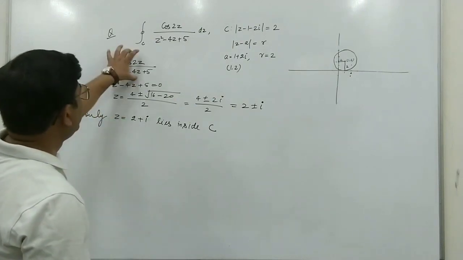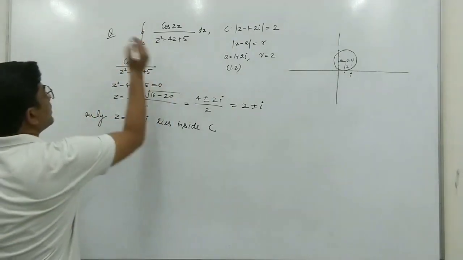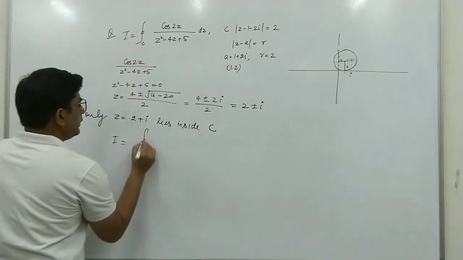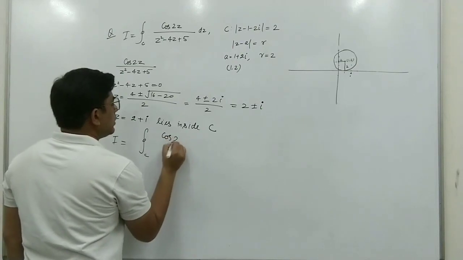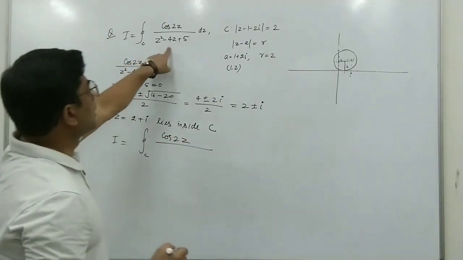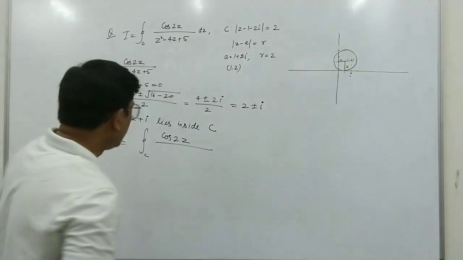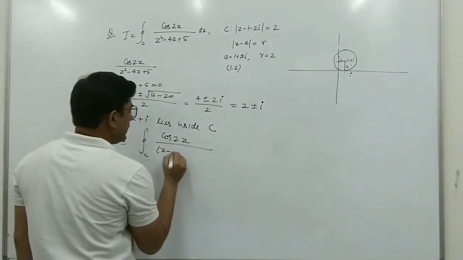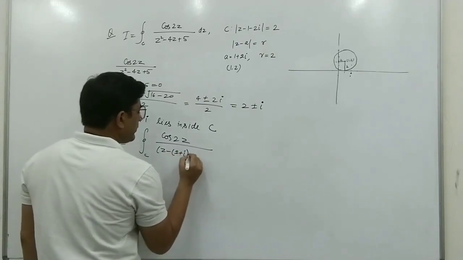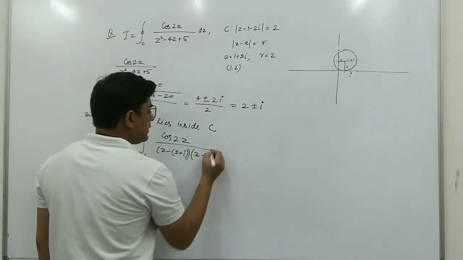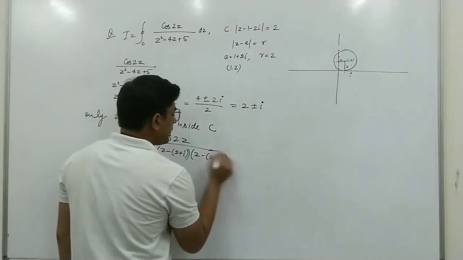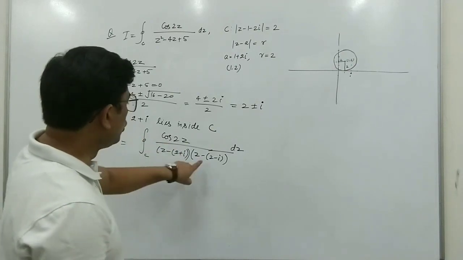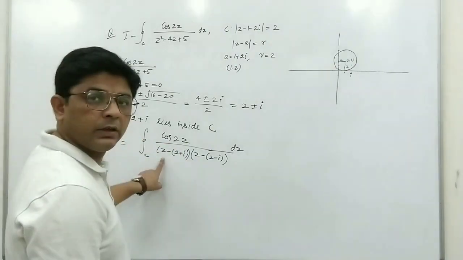Now we can write the given function again. Suppose this is I, so we can write this integral I as integral over C of cos 2z upon z square minus 4z plus 5. If we write in terms of factors, this will be (z minus 2 plus i) into (z minus 2 minus i), dz. So at z equal to 2 plus i, the function will not be analytic.